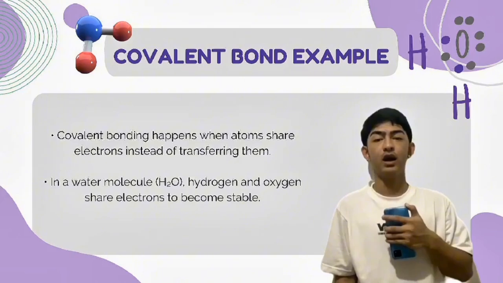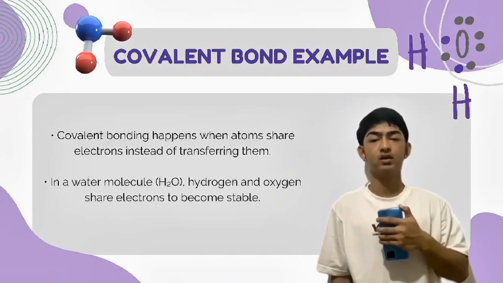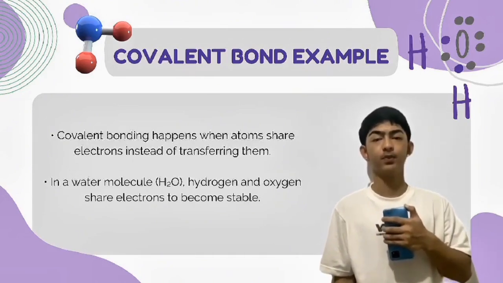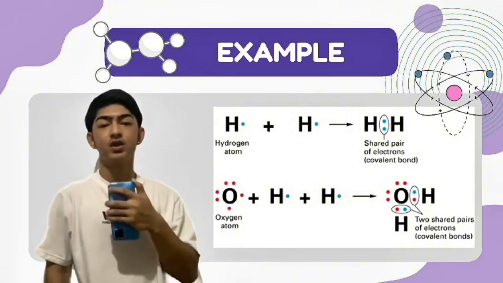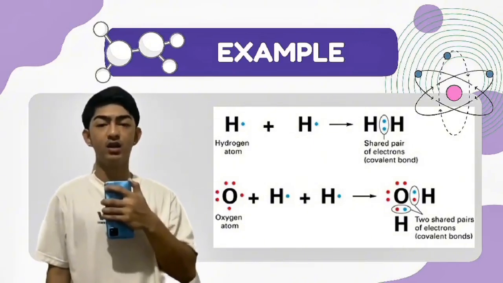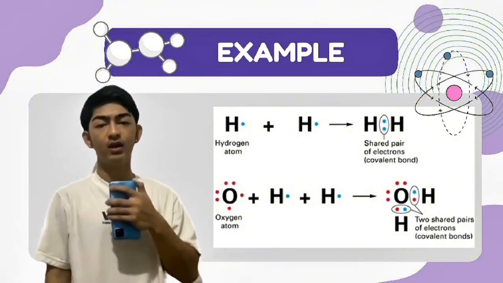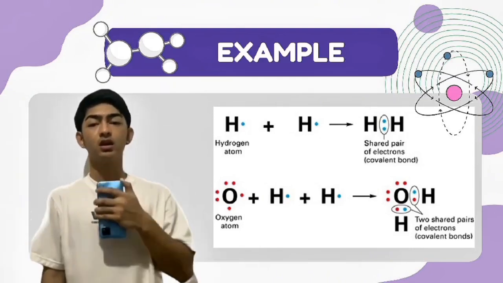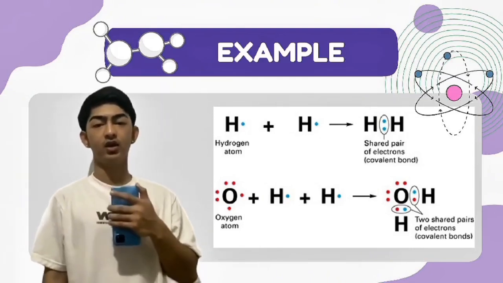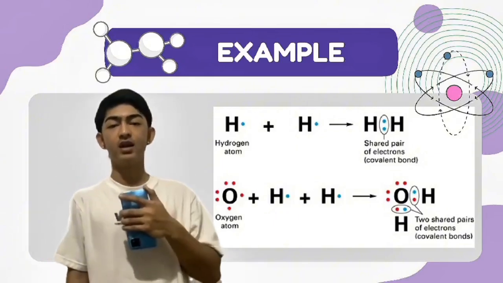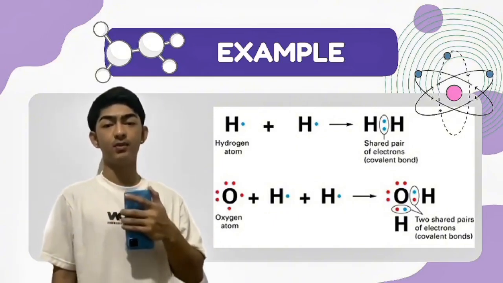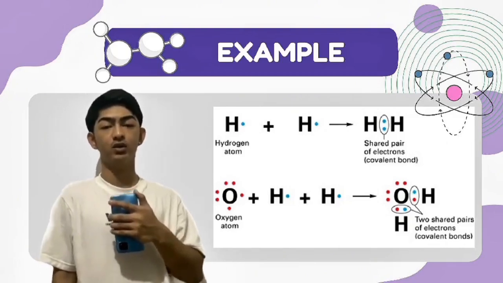In this example, hydrogen and oxygen share electrons to form stable water, H2O. This sharing keeps both atoms stable. This figure shows how hydrogen and oxygen share electrons to form water, H2O. Each hydrogen atom shares an electron with oxygen, creating covalent bonds. This sharing makes the atoms stable and forms the water molecule.